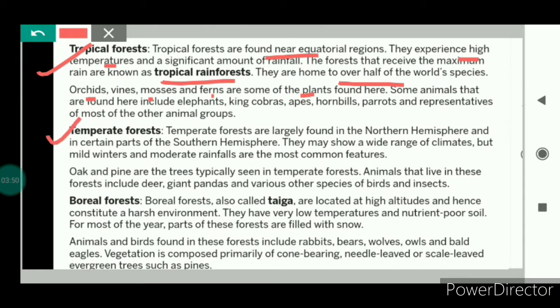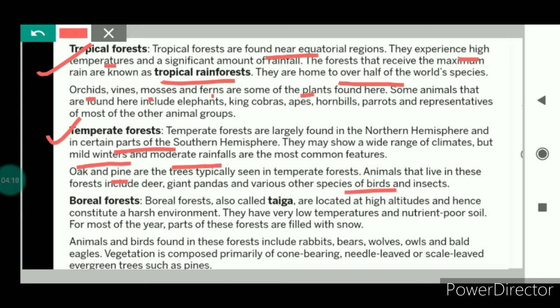The temperate forests are usually found in the northern hemisphere and in certain parts of the southern hemisphere also. If we talk about the common features of these forests, they are moderate rainfall and mild winters. That means winters in the temperate forests are not so harsh. And if we talk about the plants that are seen here, they are oak and pine.